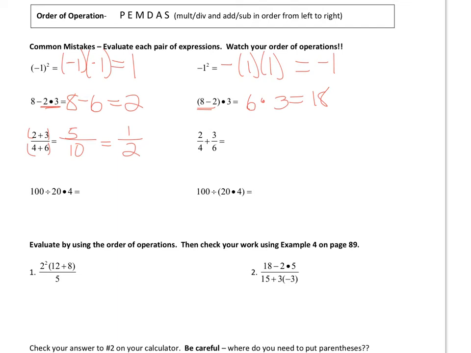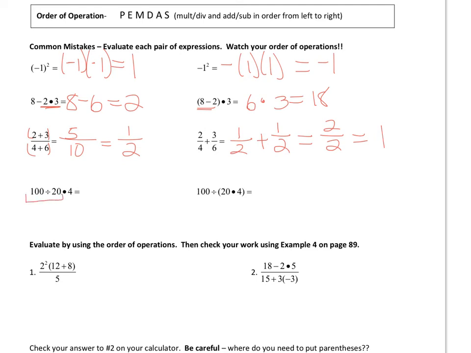When you're adding two fractions, they have to have a common denominator. I noticed first that they can both be reduced. 2/4 can be reduced to 1/2. 3/6 can be reduced to 1/2. Now that they have a common denominator, add your numerators and keep your denominator. It's 2/2, which is just 1. Or you could let your calculator do the work.